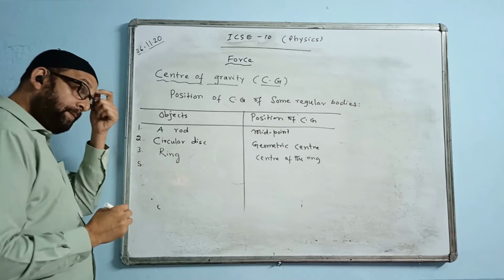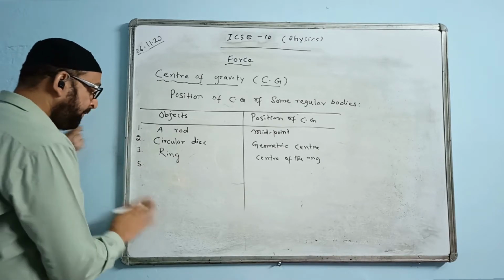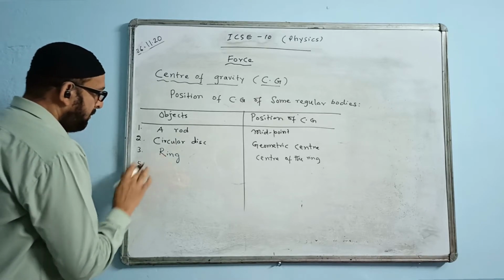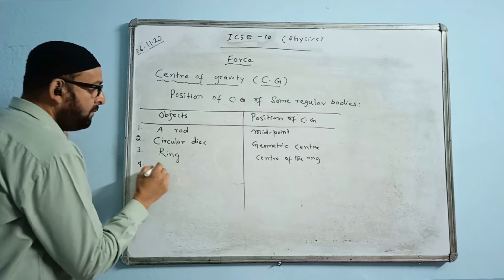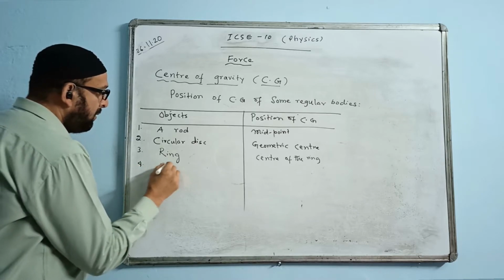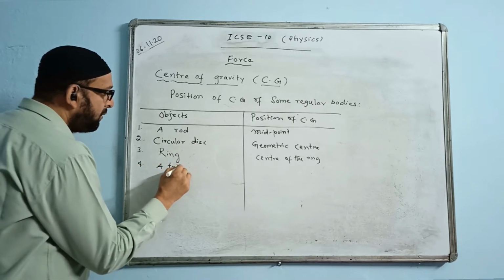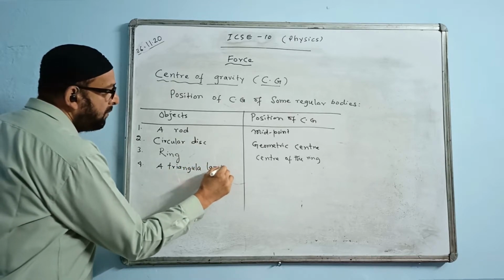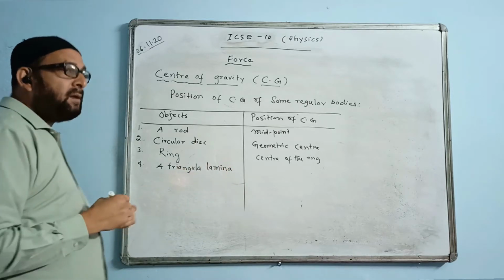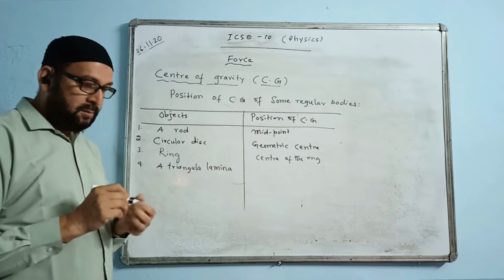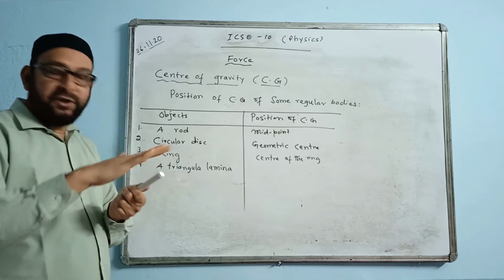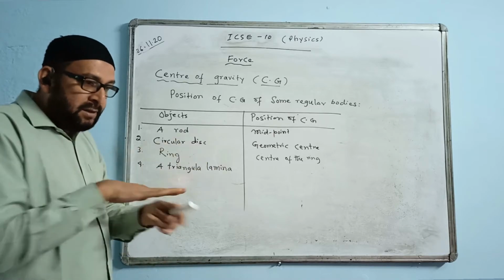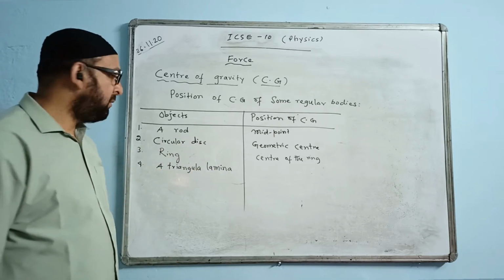Fourth one, a triangular lamina. What is the meaning of lamina? Lamina means a very thin plate or thin sheet or thin paper, like a triangular paper. You have a thin paper in the form of a triangle.